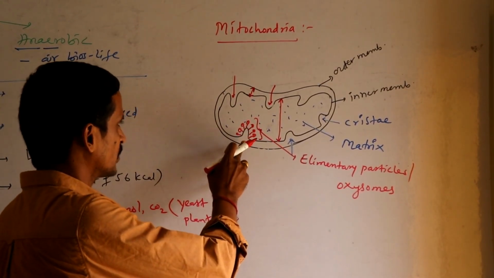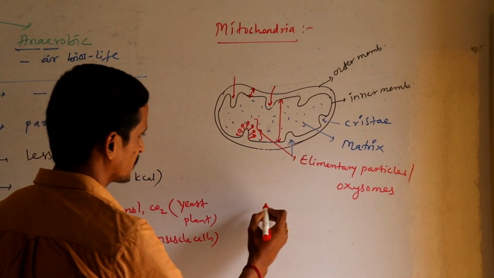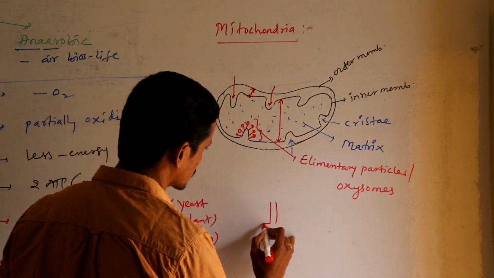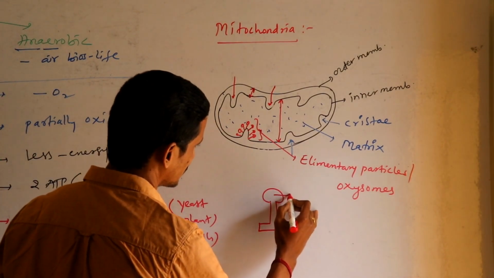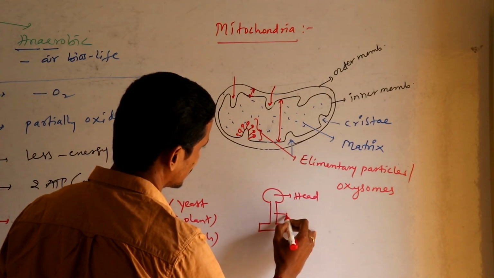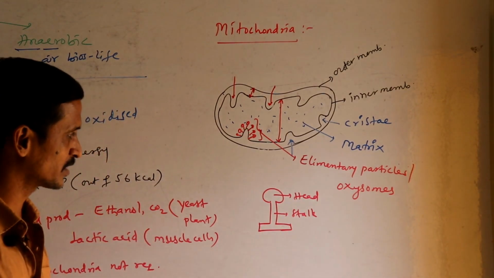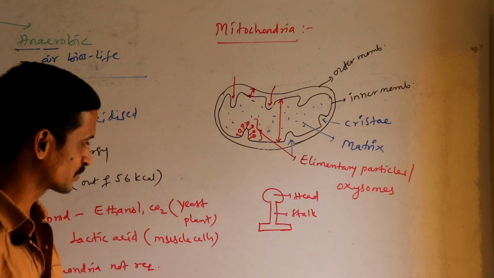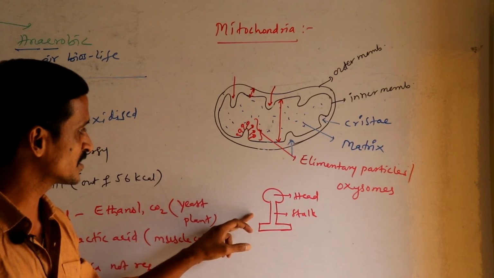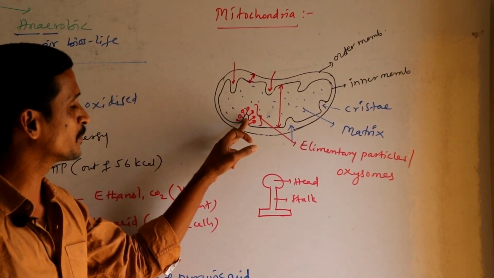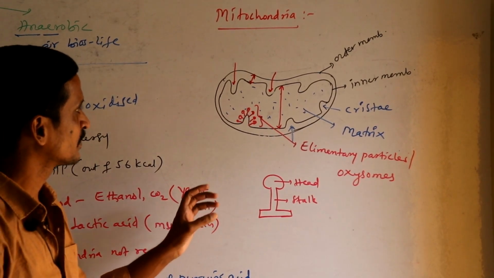On cristae you are able to see small particles called elementary particles or oxysomes. Each elementary particle possesses a spherical head and a stalk-like structure where you are going to see the important terminal oxidation of glucose. So this is an elementary particle or oxysome which is attached to the inner membrane of that particular mitochondria. Okay, right?